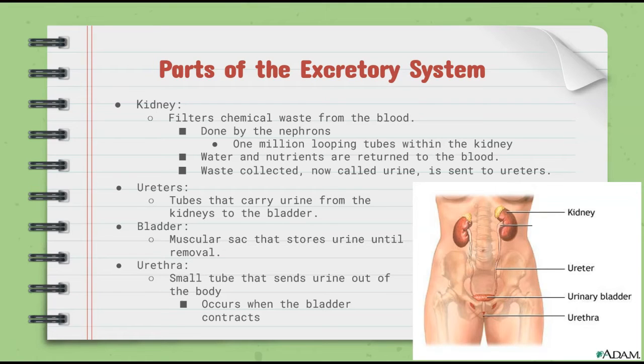Now let's talk about the parts of the excretory system. The first part is the kidneys. Kidneys filter chemical waste from the blood. This is done by something called nephrons. Nephrons are these tiny little tubes that loop within the kidney. There's about 1 million of them in a kidney. Water and nutrients, the stuff that we need, are returned to the blood, and the waste that is collected is now called urine and is sent to the ureters.